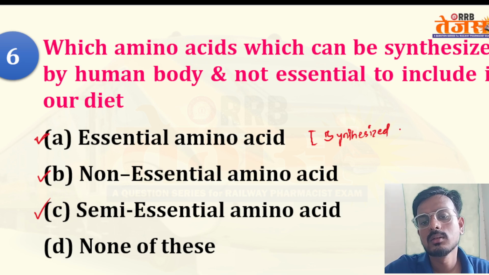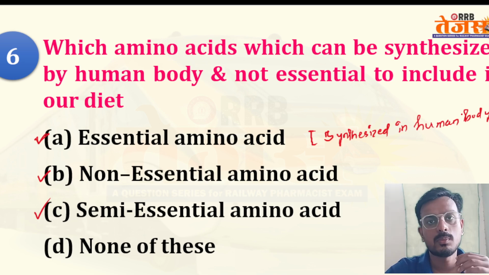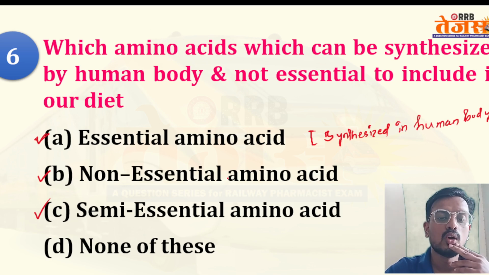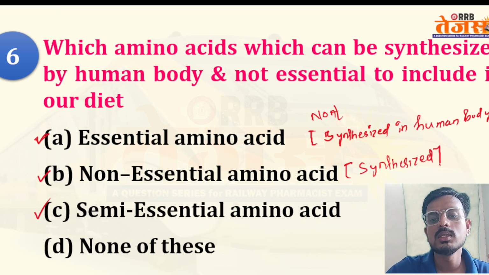They cannot be synthesized in the human body, so they have to be taken as a supplement from outer sources. Non-essential amino acid means it can be synthesized in the body. No need to take it. Essential is not synthesized. Non-essential is synthesized. So what is semi-essential?